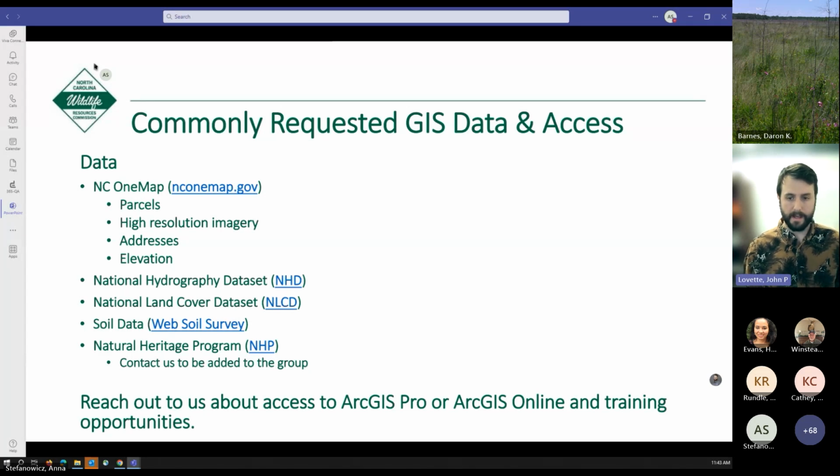It's managed by the Center for Geographic Information and Analysis at the state level. And it has a lot of information like parcel data, the high resolution imagery for the whole state that's flown every 4 years, elevation data for the state, address information, the North Carolina Next Gen 911 address information is on there.